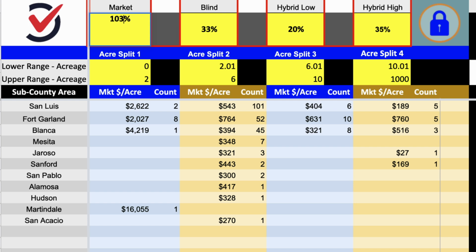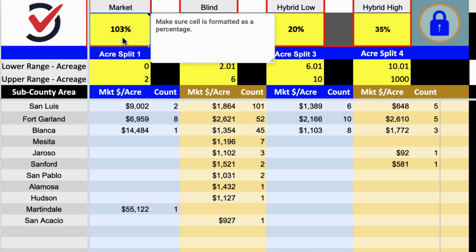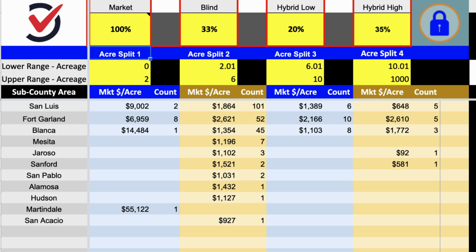Or if you wanted to go over market value for some reason, you could do that as well. Just adjust whatever this market value is, just for the purpose of telling you how many dollars per acre it would be based on that assumption. And if you're using Price Boss because you want to send out a blind offer campaign, this cell is where you could enter what your percentage of market value should be for all those parcels based on their location and their size. So if you wanted to go lower, you could make this 25. If you wanted to go really low, you can make this 10. It's whatever you want it to be.